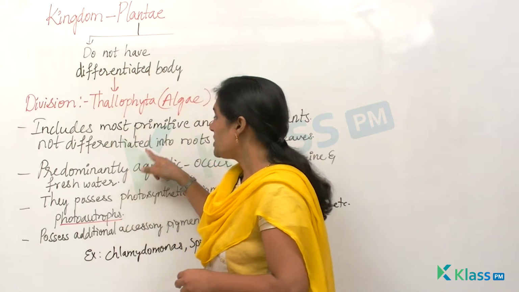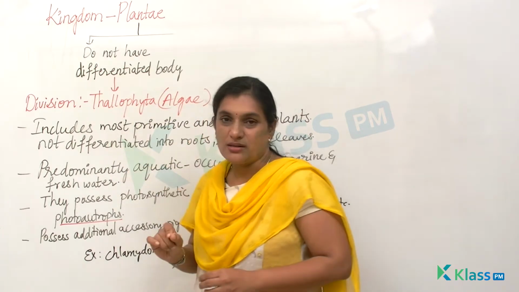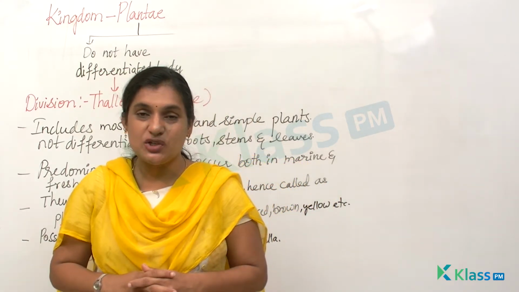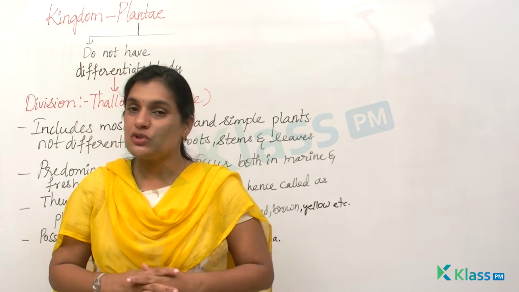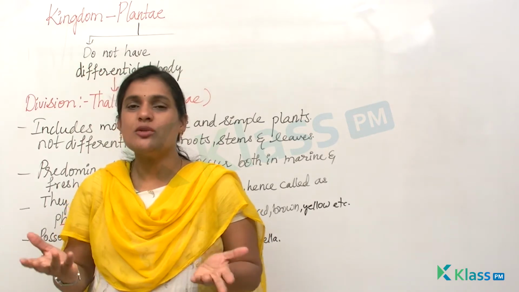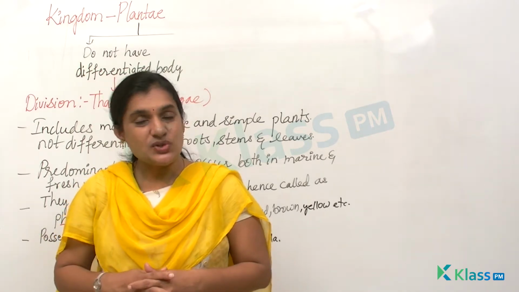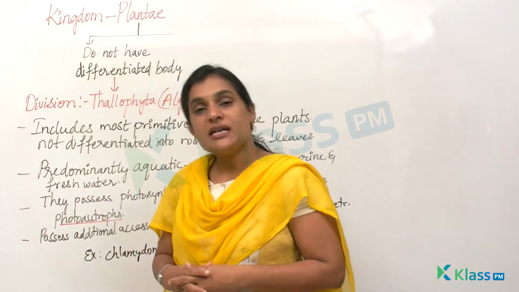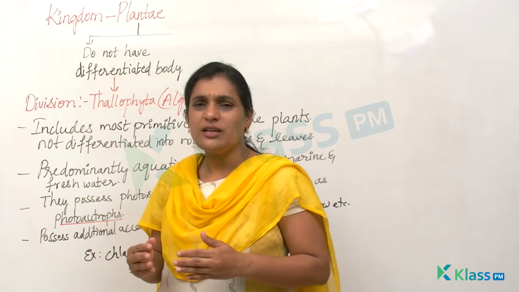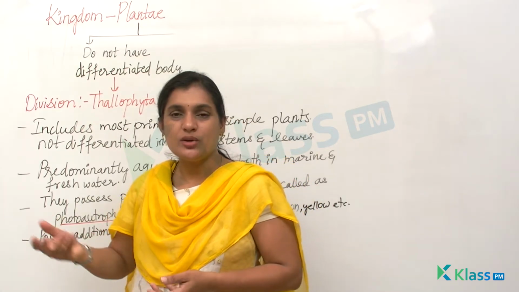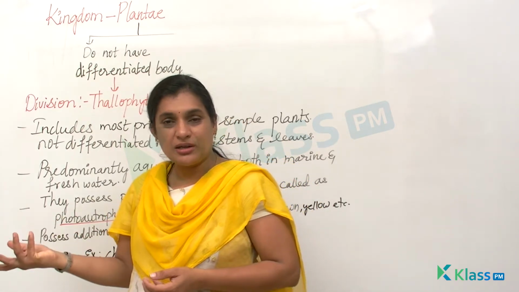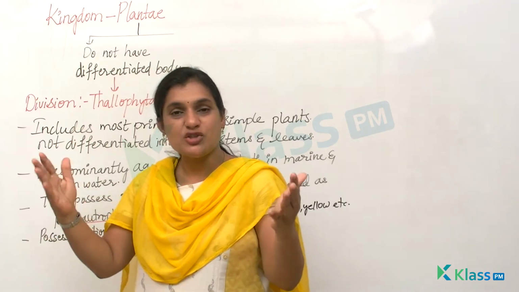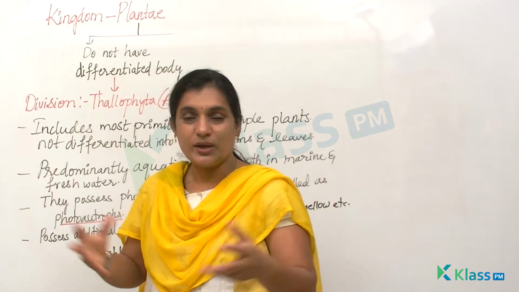This includes mostly primitive and simple plants which, as I told you, do not have any differentiated body parts such as stems, roots or leaves. That means they do not possess any true leaves, true stems or true roots. You cannot see the differentiation as in other plants. Generally, when you look at a plant outside your window, on the road or in your playground, you see that they have big trunks with branches, leaves, fruits and flowers, right?